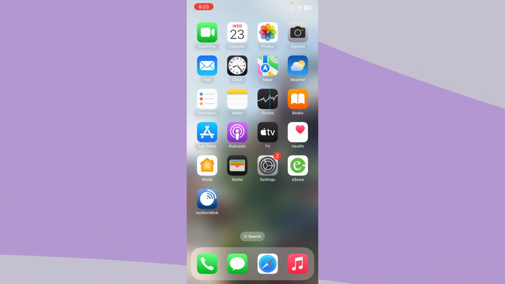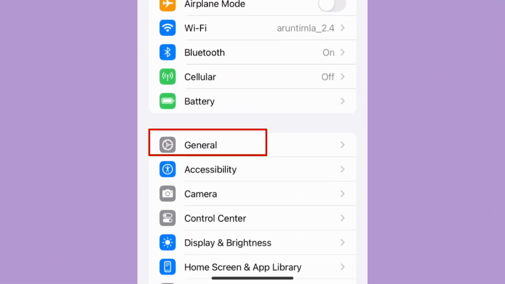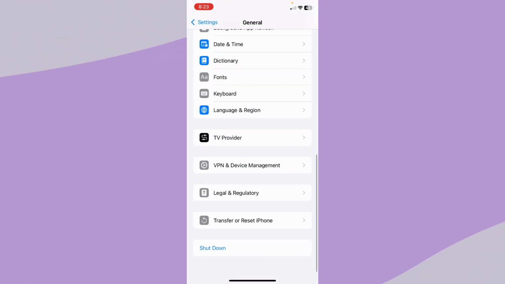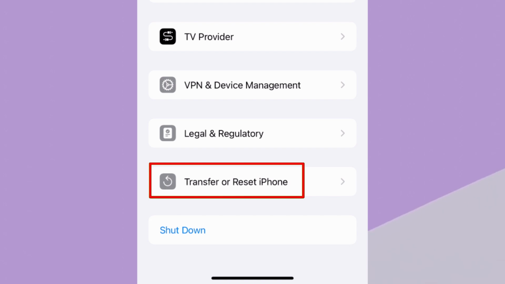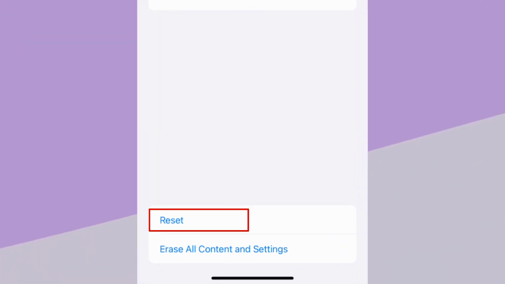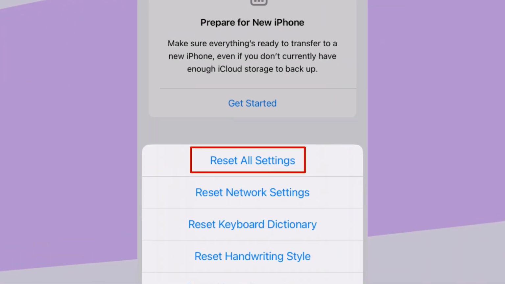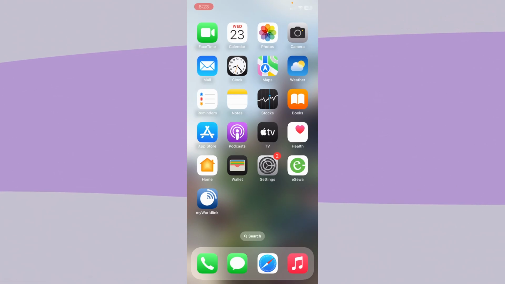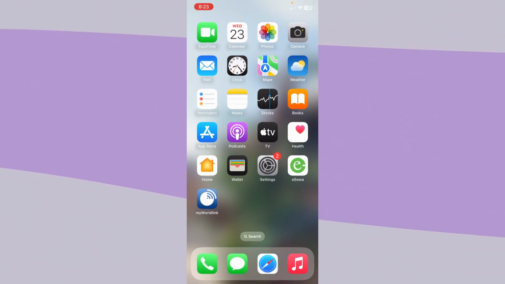If it's still not fixed, then the next thing you want to do is open up your settings, click on the option General over here, scroll all the way down and click on Transfer or Reset. Click on the option Reset at the bottom. Click on the option Reset All Settings and your problem should be fixed. That's how we can fix no sound on iPhone screen recording.